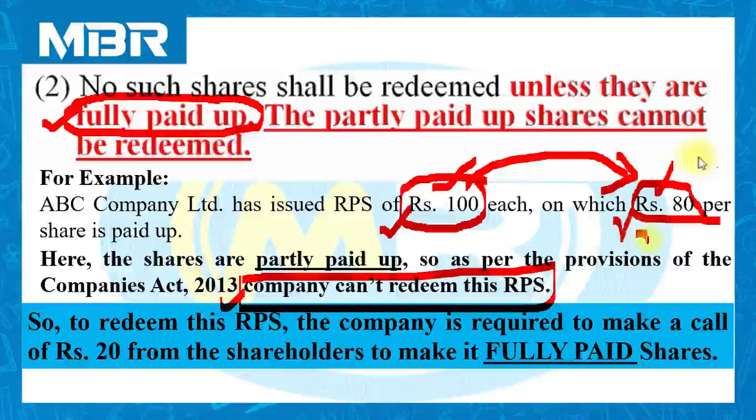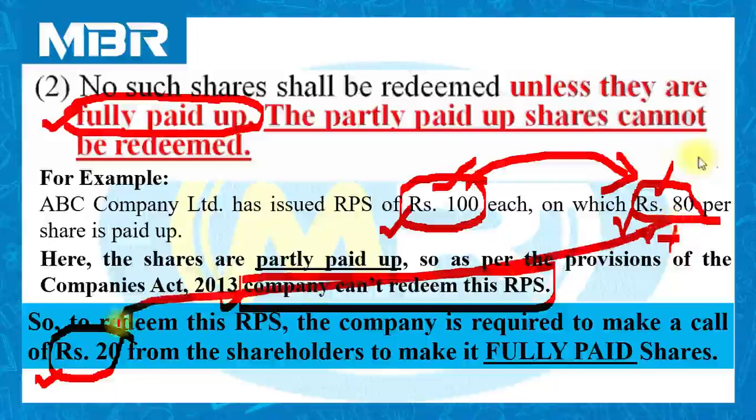Paid up capital as of now is rupees 80. Company would like to return these shares, so it is very easy for the company to do it. Company may call rupees 20 from the shareholders. Earlier the company called 80 rupees, plus 20 rupees received by the company in the final call. So 80 plus 20 is equal to 100.